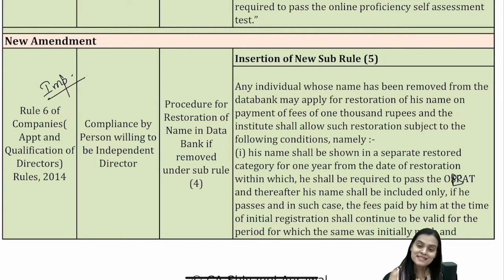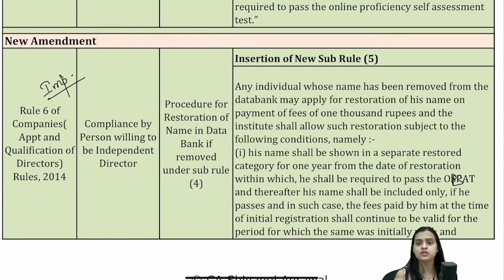Just imagine how difficult things are when you're filing an application. This information is needed, this information is needed, attach this particular document, and you have done the entire formality, and thereafter you could not appear for OPSAT, or you could not clear it, right? And thereafter your name was removed. Now you're worried that, oh my God, all those formalities again, the fee payment again, everything has to be done. This is really not fair.